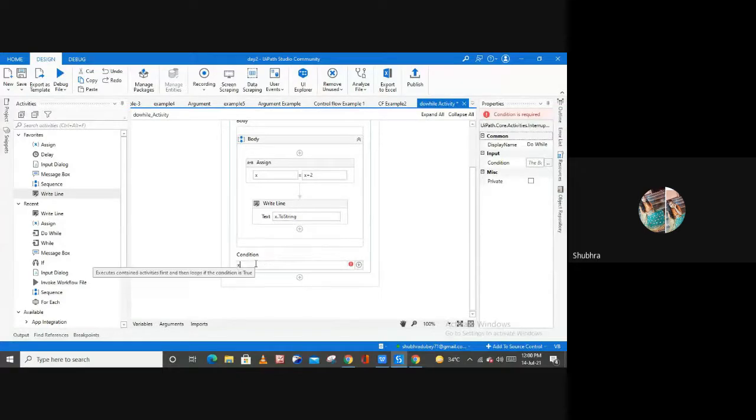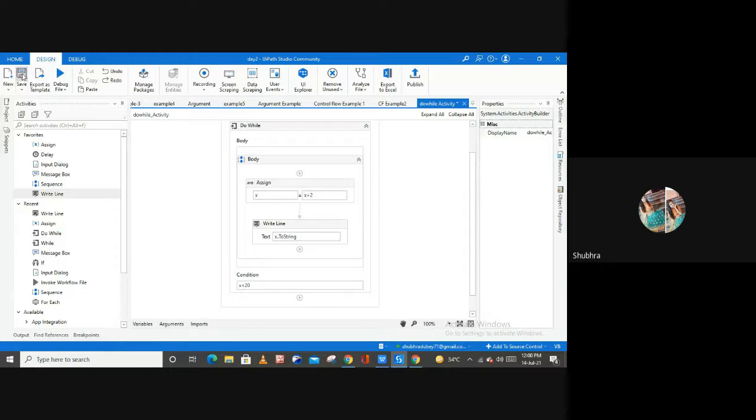Now I'm able to get my variable here for the condition, and simply the condition is x is less than 20. Because this is a do while loop, it is going to run your activities first, or I can say run your loop first, and then it will check for the condition. So it will print the numbers up to the table of 20, right?